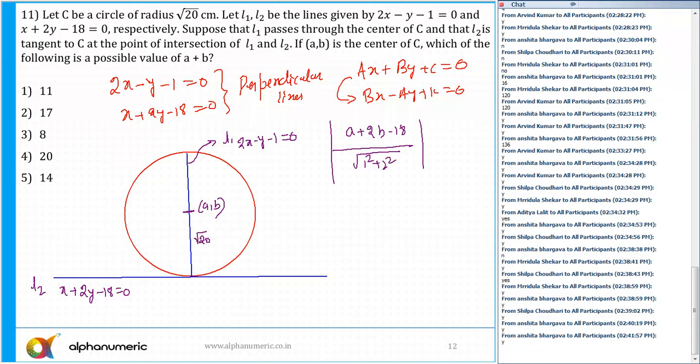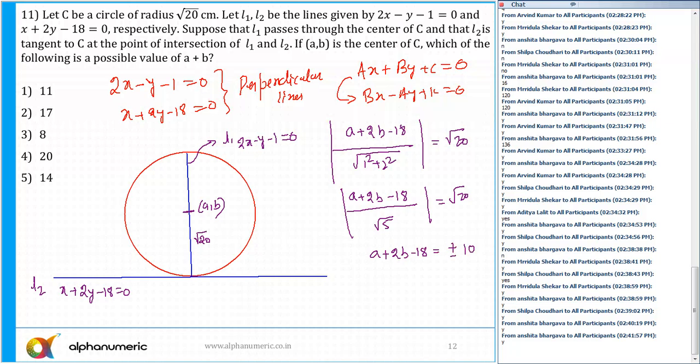And this distance is equal to root 20. So I'll get A plus 2B minus 18 upon root 5 equal to root 20. So A plus 2B minus 18 equal to root of 20 into 5, which is 100, so square root of 100 is plus minus 10.